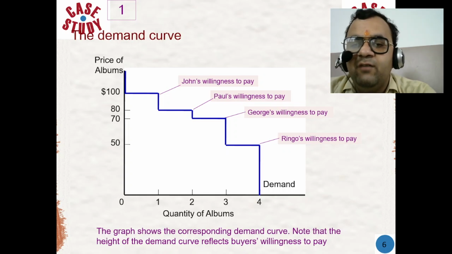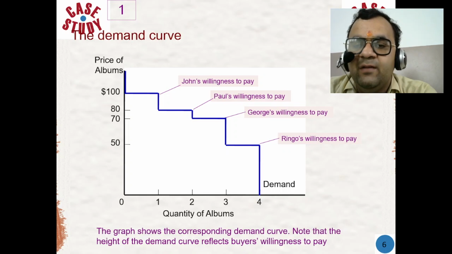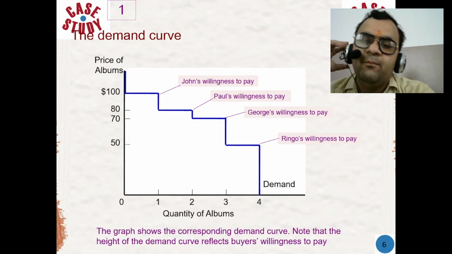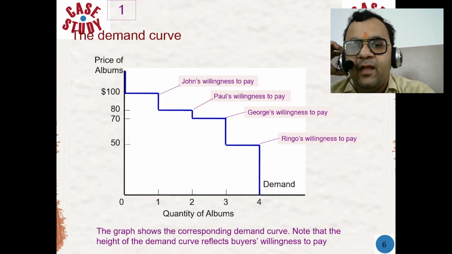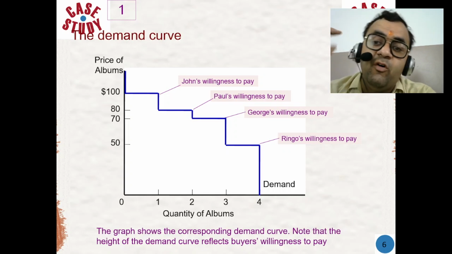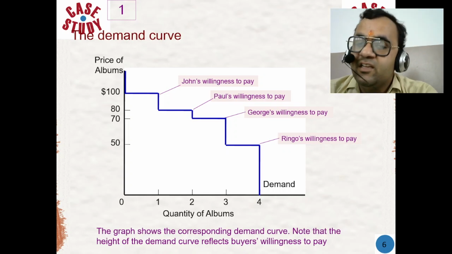The demand curve is a fundamental concept in economics, and it helps businesses and economists to analyze consumer behavior, to determine the optimal prices, to predict sales, and to understand market dynamics. By analyzing the demand curve, businesses can make informed decisions about pricing, production, and marketing strategy to maximize revenue and profitability.